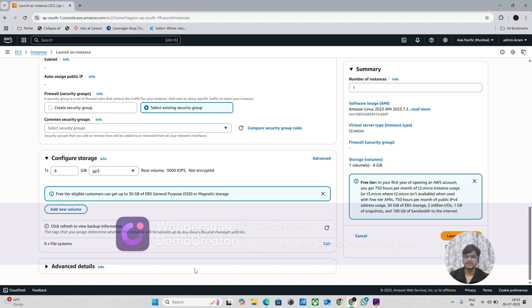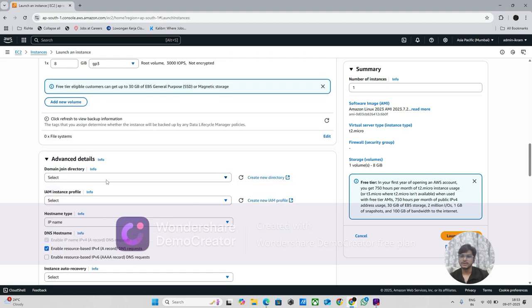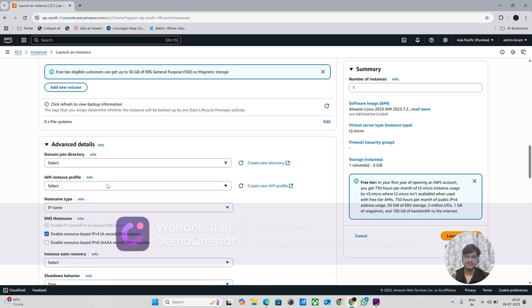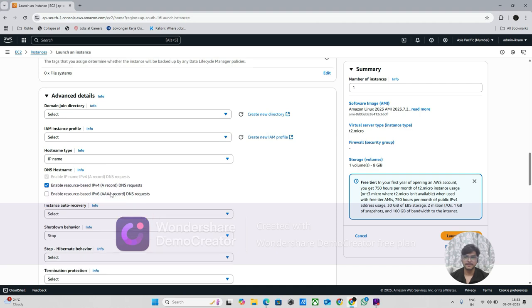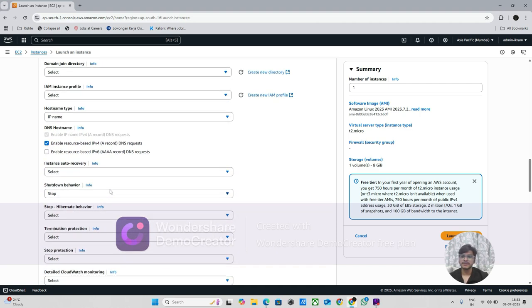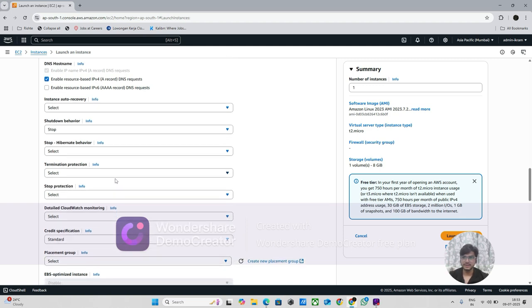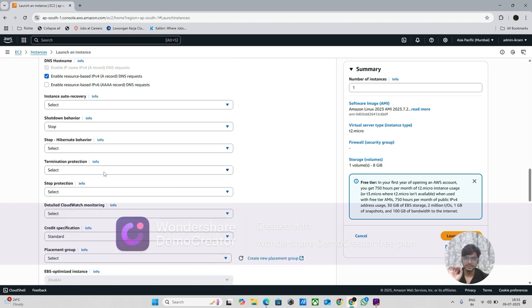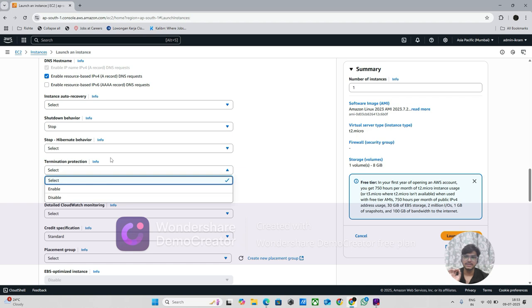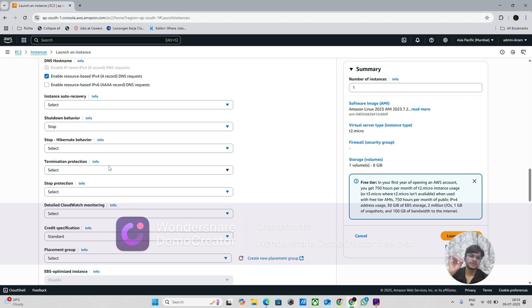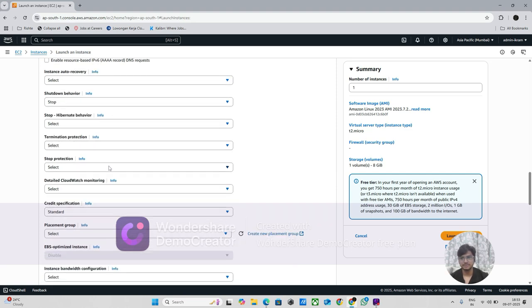In advanced details, there are domain join directory, IAM instance profile, host types. I'm not going to explain everything. I'm just going to explain termination protection. If you enable it, then when you terminate, it will ask one more confirmation. So it will not directly delete, so you can use this if you don't want to delete your EC2 instance.